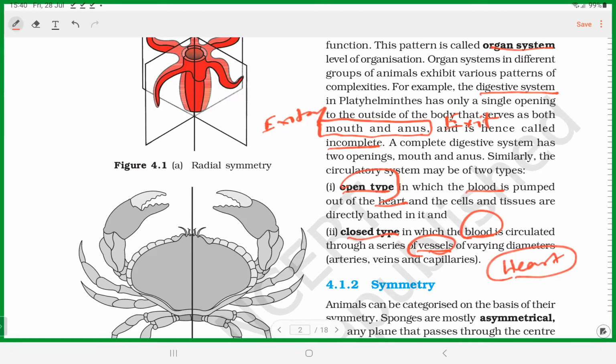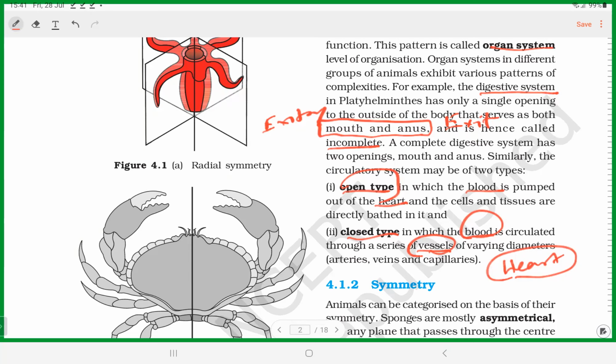Okay, friends, what you should know from the levels of organization is that different phyla show differences in levels of organization. Some show only cell level, some show tissue level, some show organ and organ system level. That's the first point you should know. Then coming to organ systems, there are differences in organ systems also. For example, in the digestive system, if food entry and waste exit occur through only one opening, it is called the incomplete digestive system.